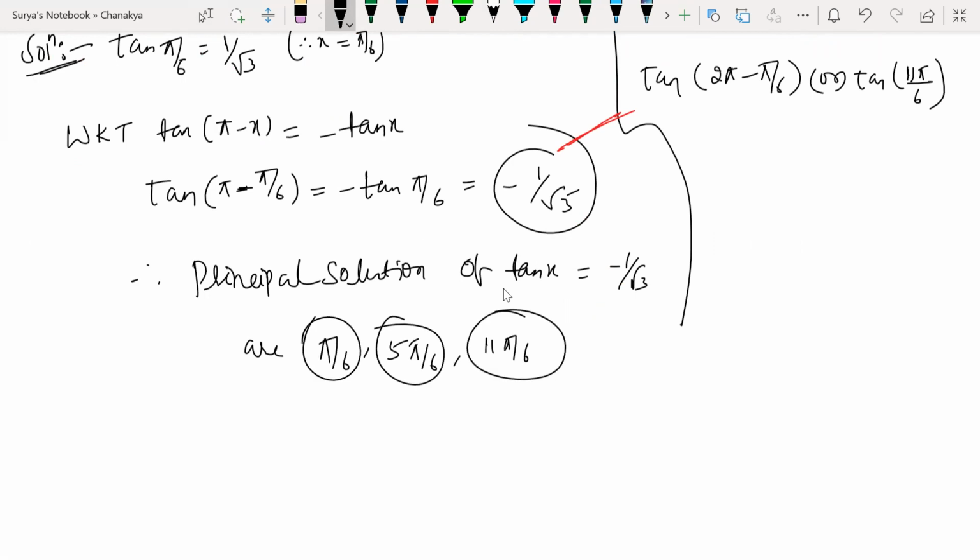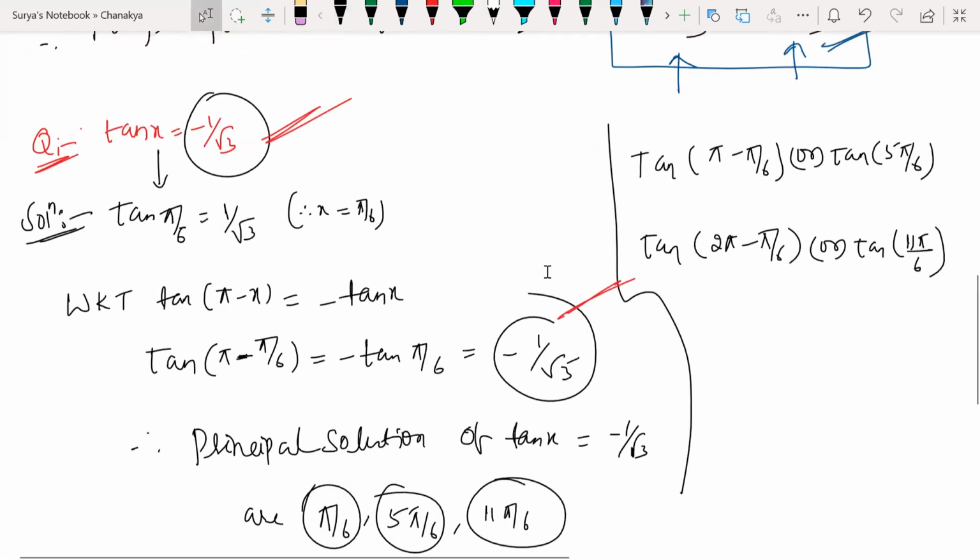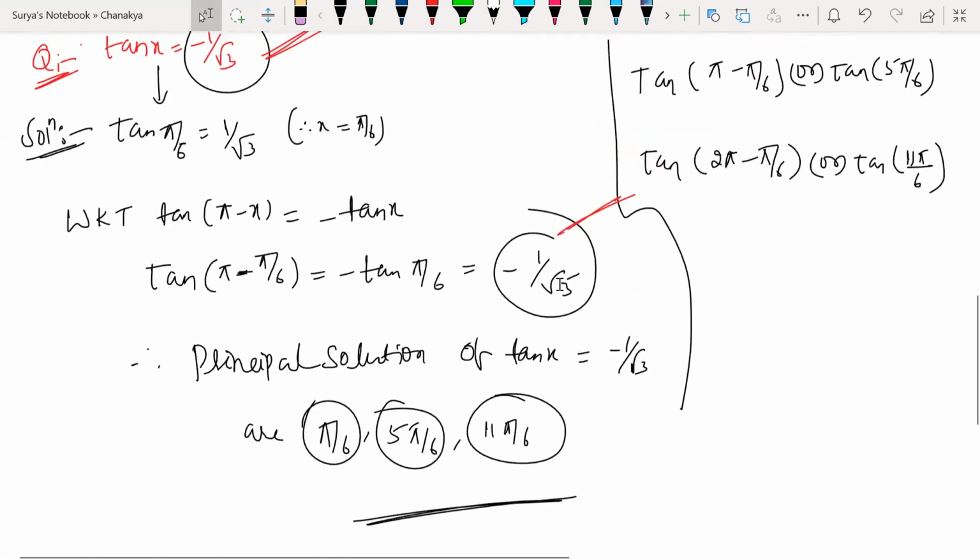All these are principal solutions, isn't it? Yes or no? Any doubts, children? So whatever value you substitute, you will be getting the principal value.